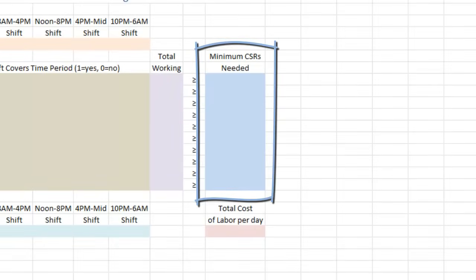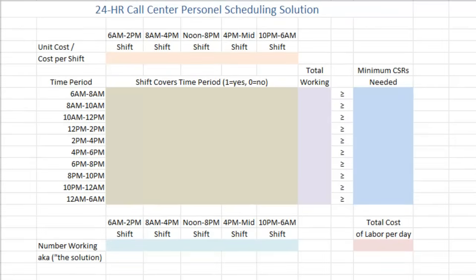Over on the very right, in the blue color, if you remember in our problem, management decided that there is just a certain number of CSRs that have to be on any given shift or any given 2-hour period, as you can see there on the left.